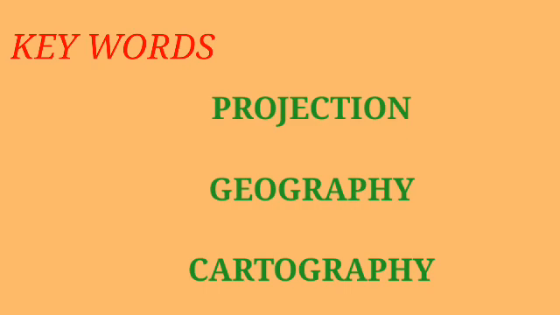Let us know the keywords. First, projection: a forecast based on present trends. Next, geographer: a person who studied the physical features of the earth and of human activity as it relates to these. Cartography: the science of maps.